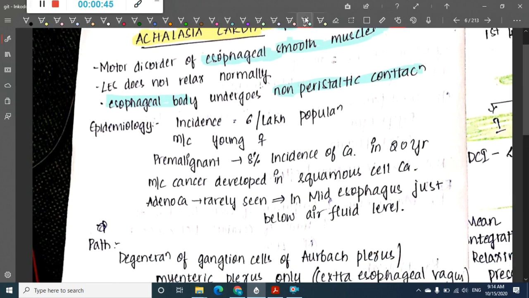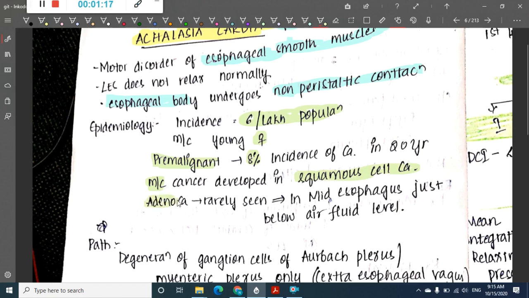The incidence of achalasia cardia is 6 per lakh population. It is most commonly seen in females, and it is a pre-malignant condition. Almost 8% of people suffering from achalasia cardia can progress to carcinoma in 20 years. What is the most common cancer associated with achalasia cardia? Squamous cell cancer is the most common cancer associated with achalasia cardia.